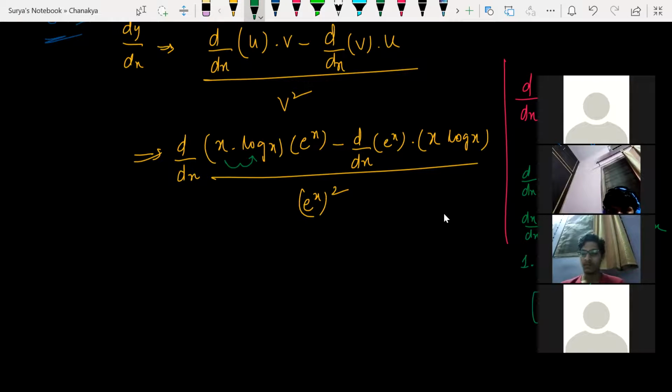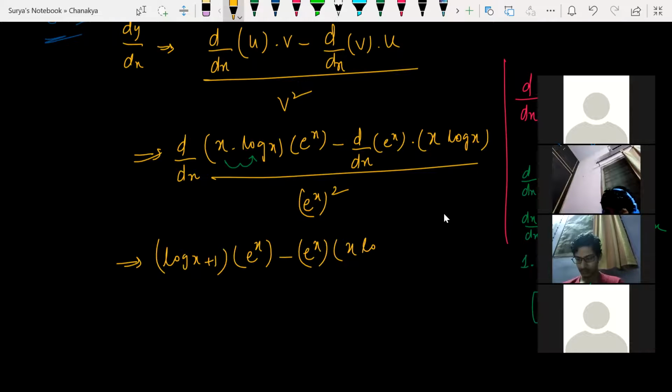So this is d by dx of this one. Now look at this. D by dx of x into log x, what I got? Log x plus 1, into e power of x, minus d by dx of e power of x, which is e power of x only, into x into log x, divided by e power of 2x.